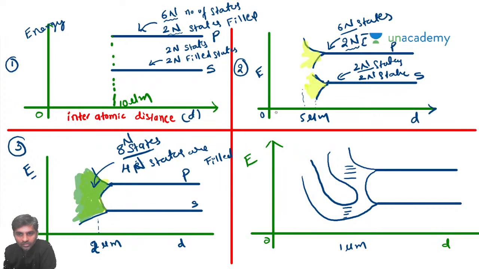So now, till this point, what happens here? This is 8n states, out of which anywhere the 4n states will be available. But here, out of these, only 4n states are filled, right?